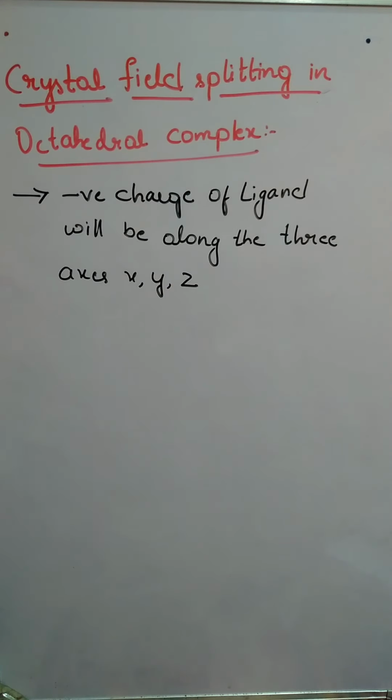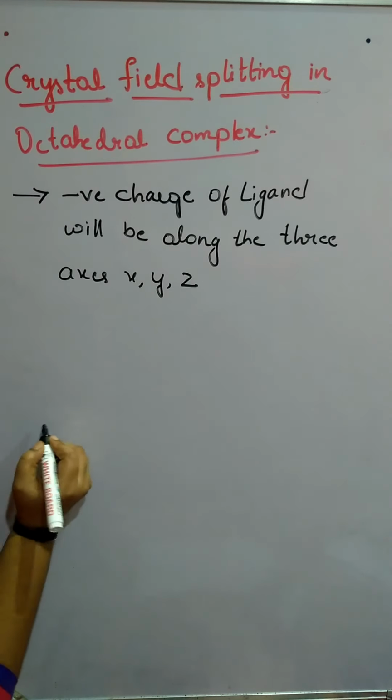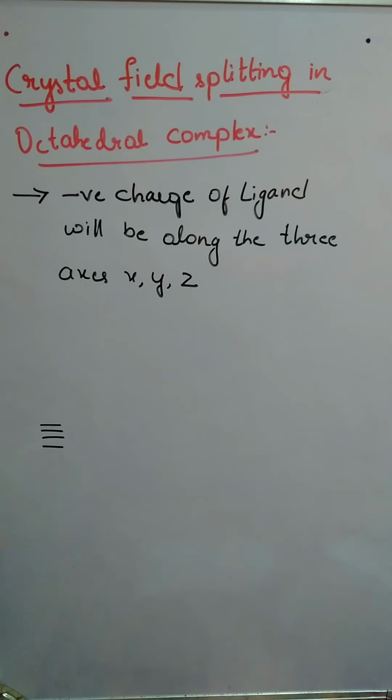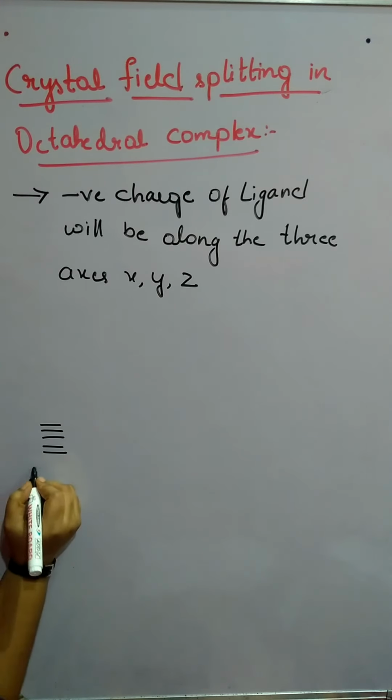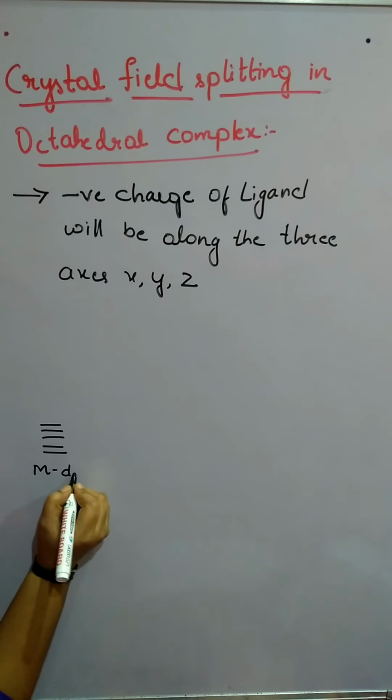If the ligand is approaching the metal, then obviously the metal will experience a repulsion there. We have already studied this. If the ligand is approaching the metal, then the metal's d orbitals will be experiencing the repulsion. We shall see how. We have already discussed those things once. The metal has degenerate d orbitals.